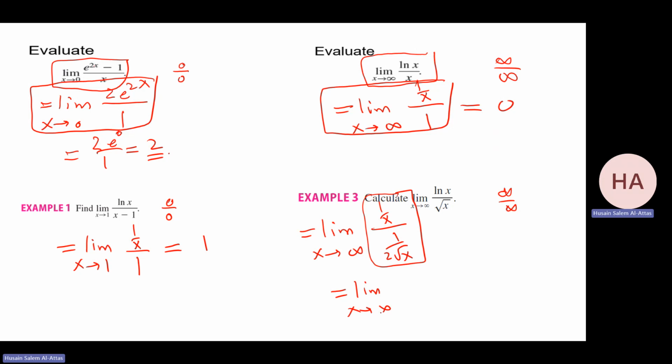That will be 2 root x over x, or in other words, 2 over root x. You have x to the power half over x, which is x to the power minus half, so it will be 1 over root x, or 2 over root x. Do the limit, you're getting 2 over infinity, which is 0. So the limit is 0.